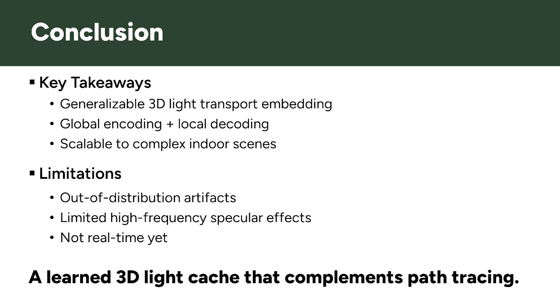The model can produce artifacts on out-of-distribution scenes. It is less effective for high-frequency specular transport, and the current implementation is not yet real-time. So my main takeaway is that this method is best viewed as a learned 3D light cache that complements path tracing rather than replacing it.